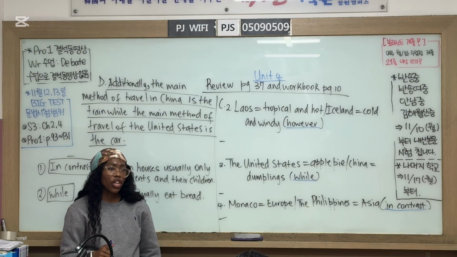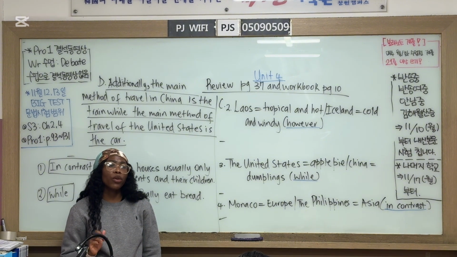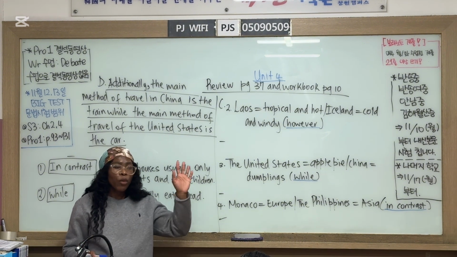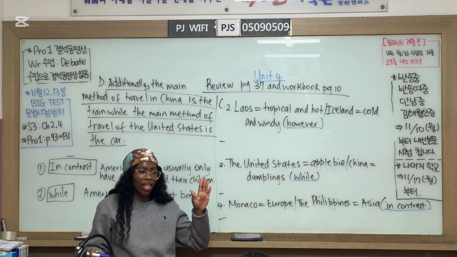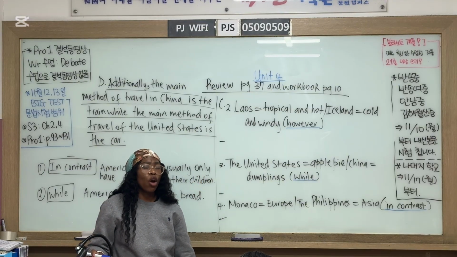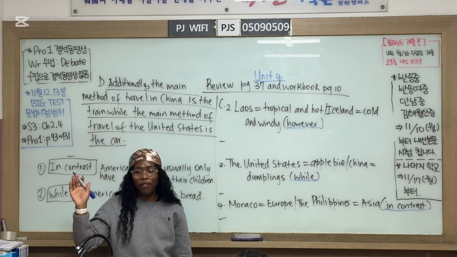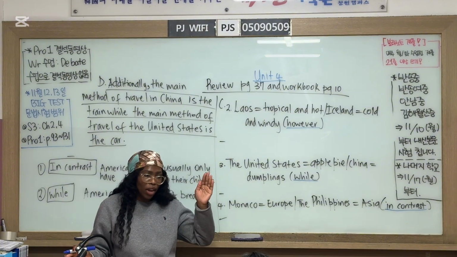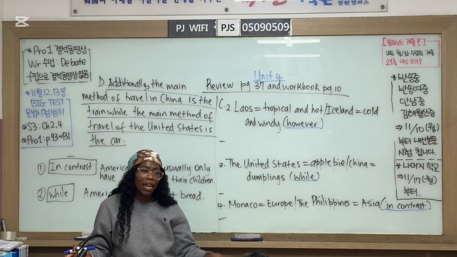Now we are contrasting. What are we doing when we are contrasting? What are we doing when we are comparing? Good. Contrasting is looking for differences, and comparing is looking for similarities.